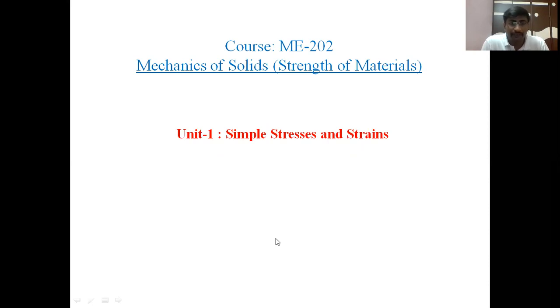I'm going to deal with mechanics of solids, or strength of materials, in the second year B.Tech first semester. The first unit is simple stresses and strains. The second unit is shear force and bending moment diagrams. The third unit is bending and shear stresses. The fourth unit is deflection of beams. The fifth unit is thick and thin cylinders along with columns and struts. Now, in unit 1, we are going to study simple stresses and strains.